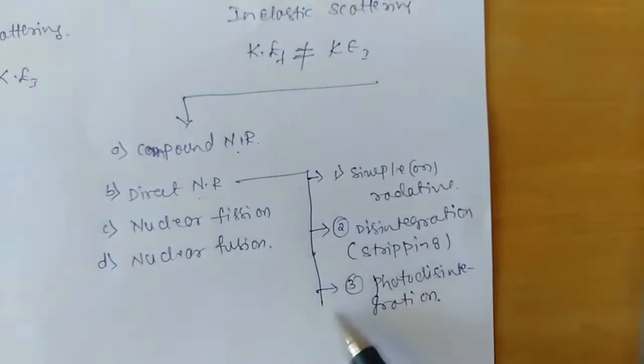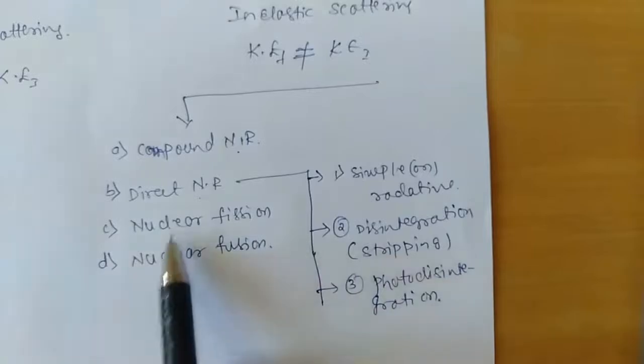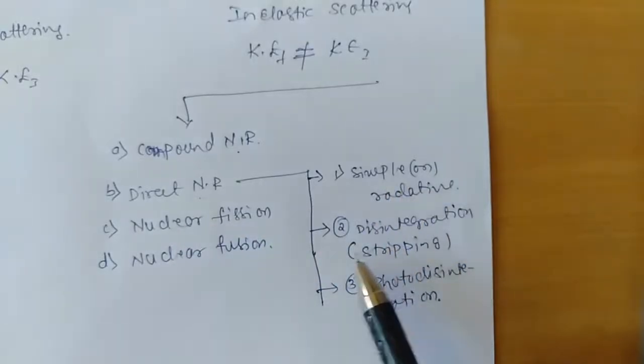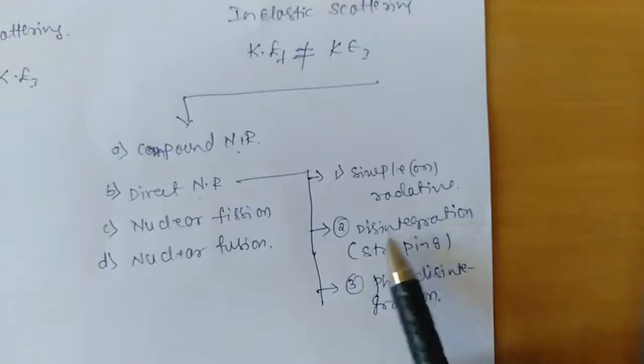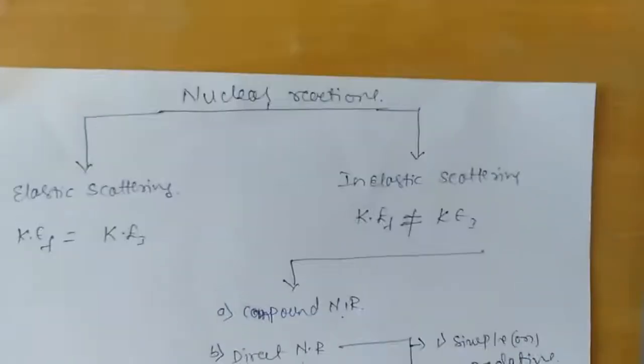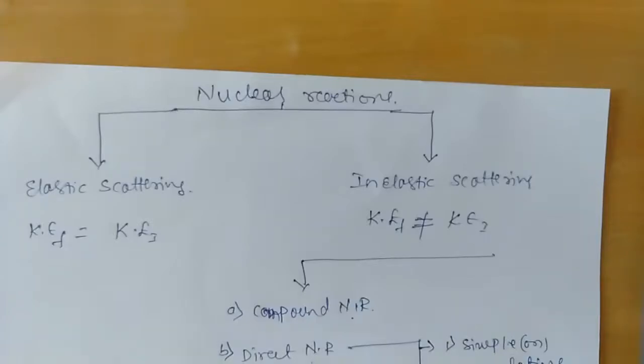In this session we will be studying what we mean by simple or radiative nuclear reaction, what we mean by stripping reaction or direct disintegration, and what we mean by photo disintegration. All these things we will study in detail in this video. We'll glance once again at the classification of nuclear reactions.